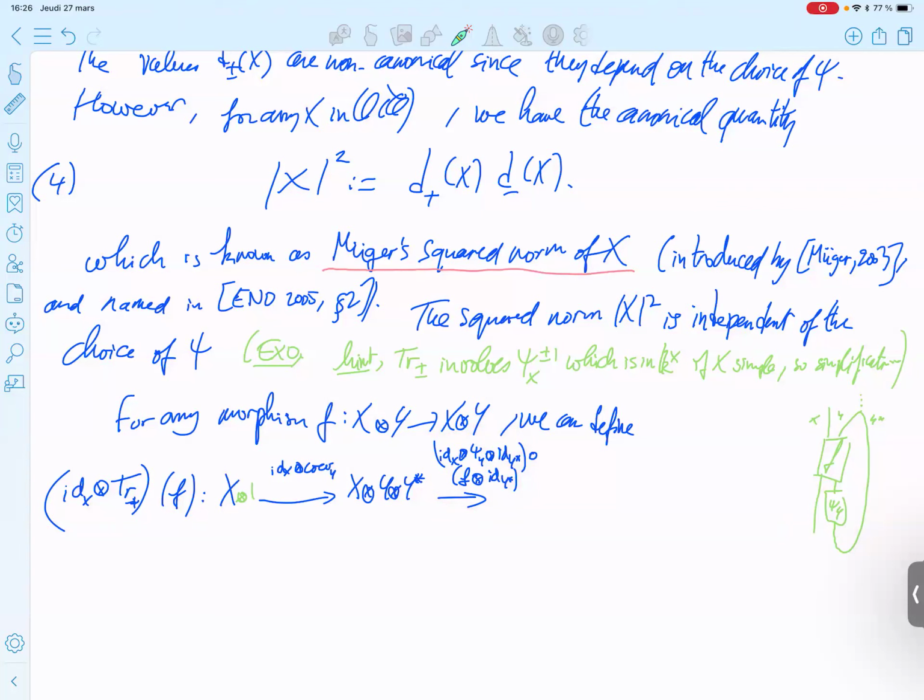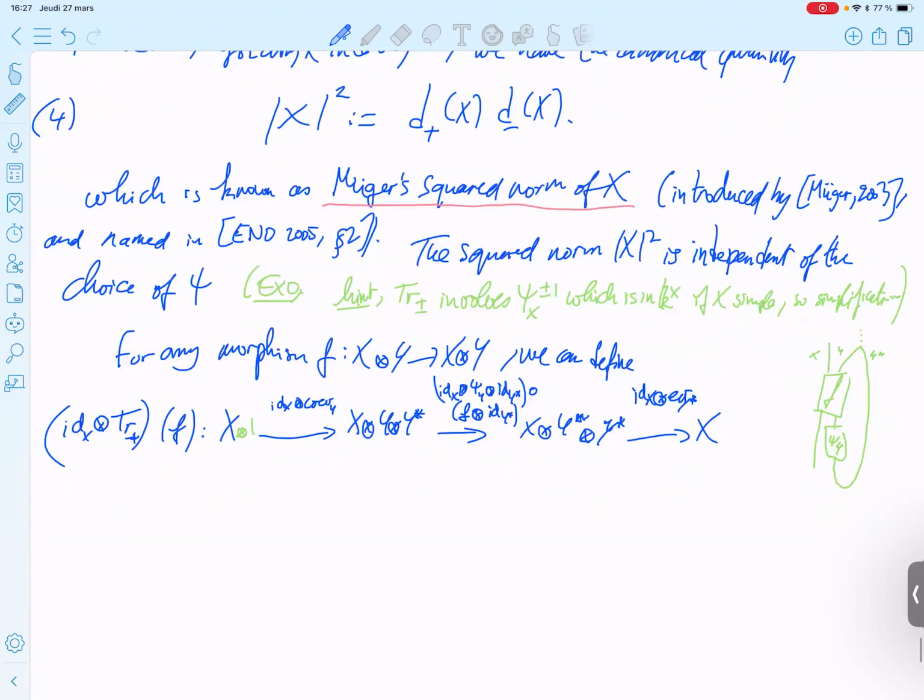Then we did that, and we finish with some evaluation and identities, as before. So here you have x tensor y double star tensor y star, and then identity of x tensor the evaluation of y star, y.